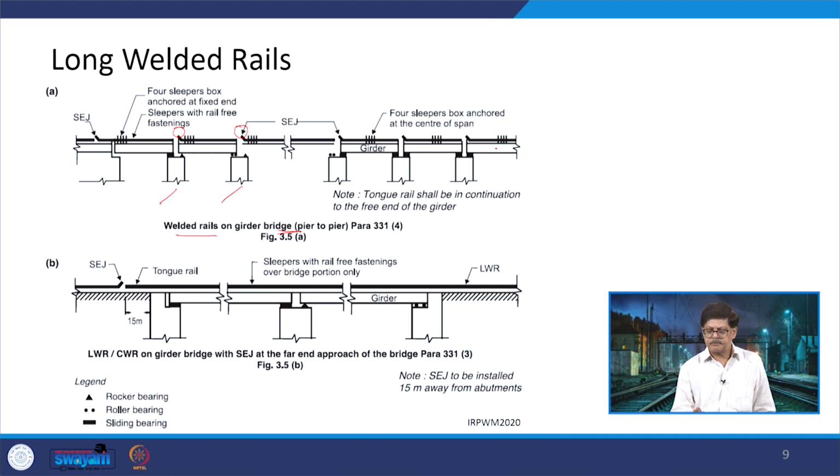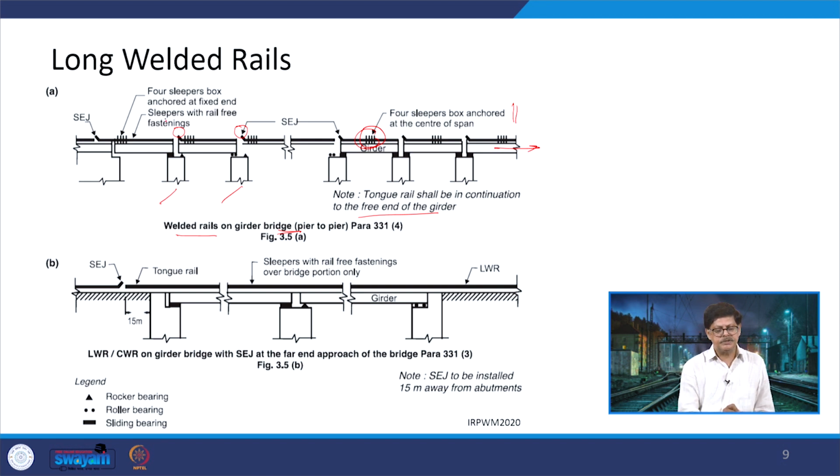If the girder is provided here, then that is also being supported on these piers, and there will be a tongue rail in continuation to the free end of the girder. 4 sleepers box anchored at the center of the span is being done here. So, this is the way all of the things are going to meet combined.